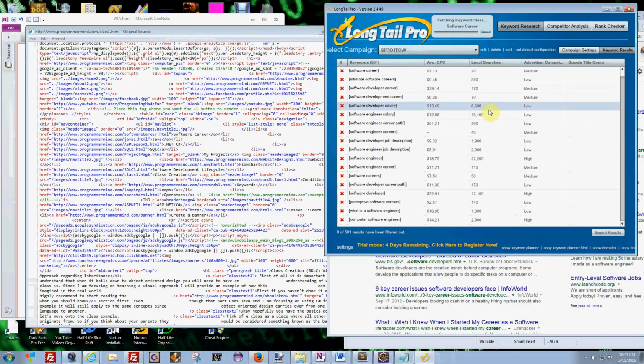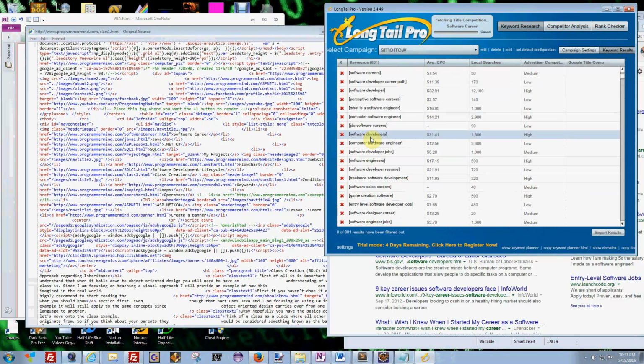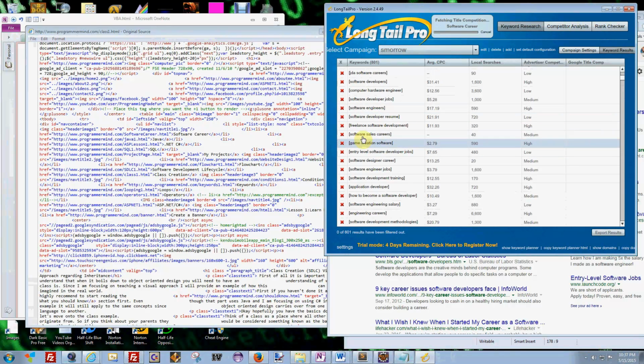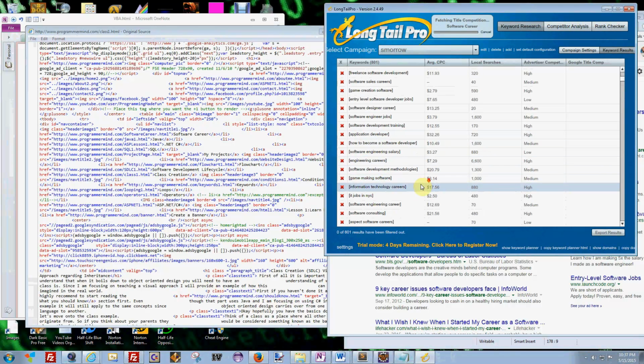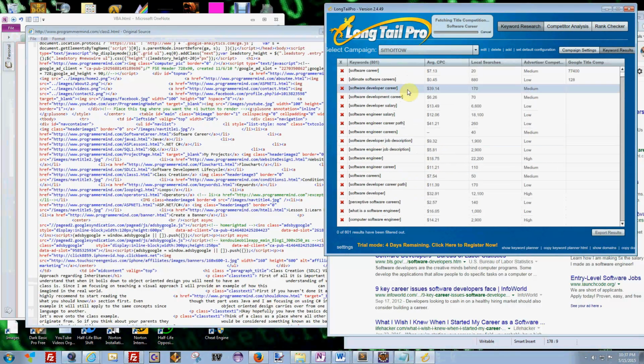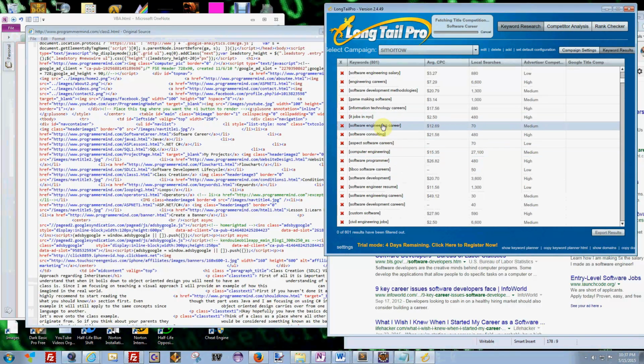Okay, look at these searches. Local searches, 18,100, 22,200 for software engineer. These aren't exactly software careers, but you can see that they are very close. Software sales careers, that's got 40. But that's the whole general idea. What I'm talking about is it basically finds keywords closer to what you're typing in.